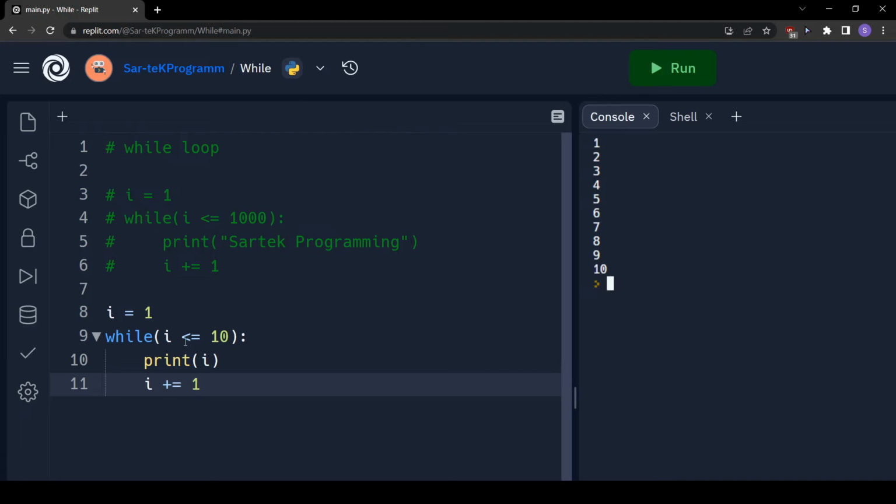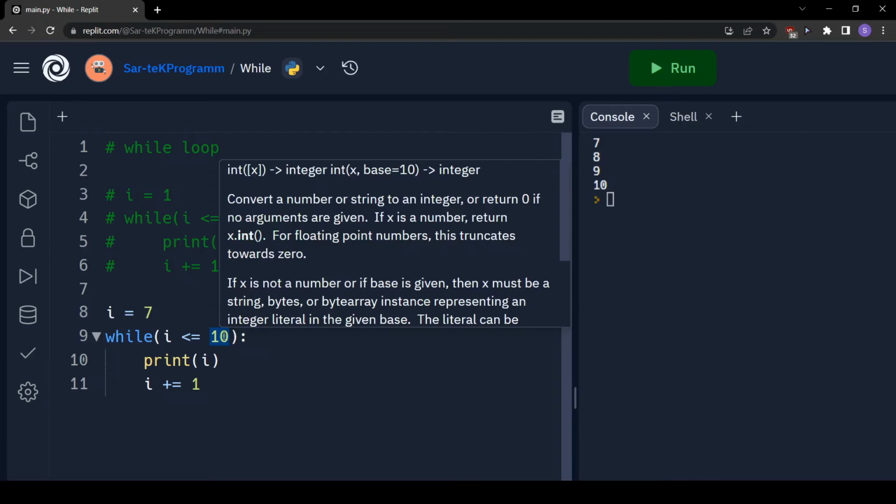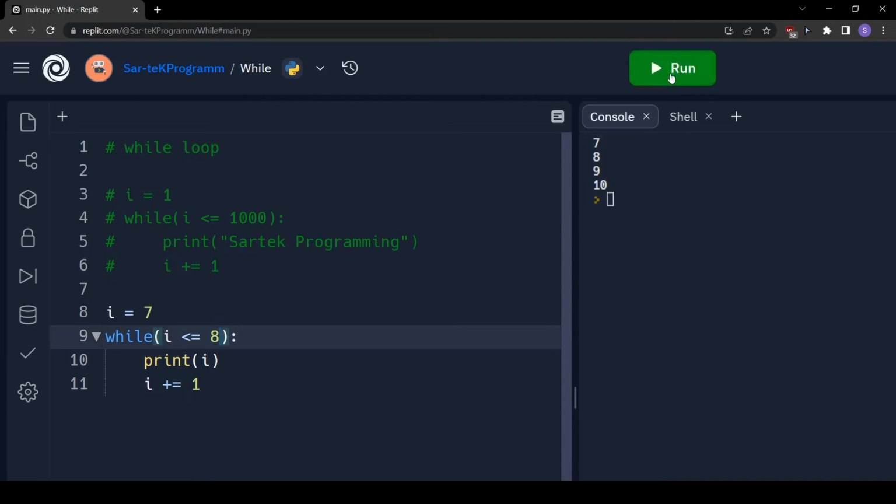Now what if we have to include 0? So we will just have to come here and we will change it to 0. What if I don't want to start from 0, I want to start from, let's say, 7. So I will start from 7. So from wherever you want to start, just write it here, and up till wherever you want to go, write it here. So if I want to go till 8, I just want 7 and 8. So I will start from 7 and I will go up till 8.